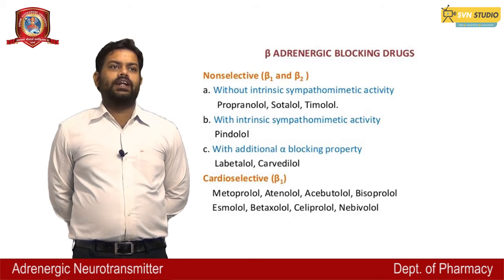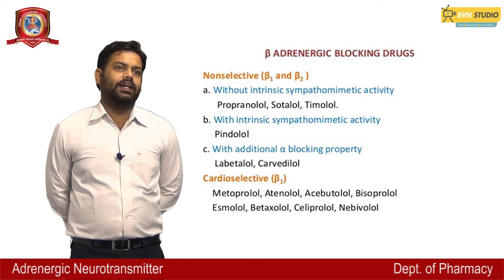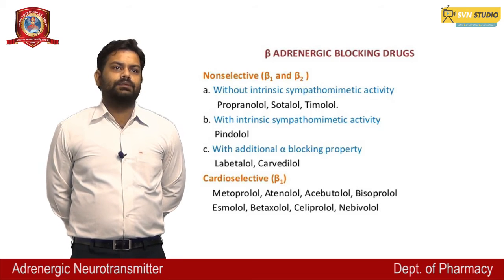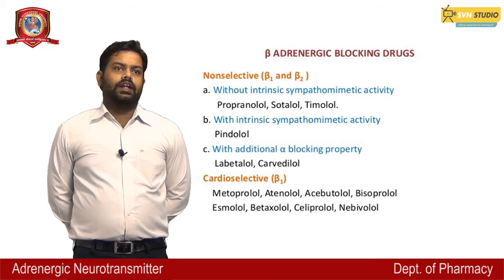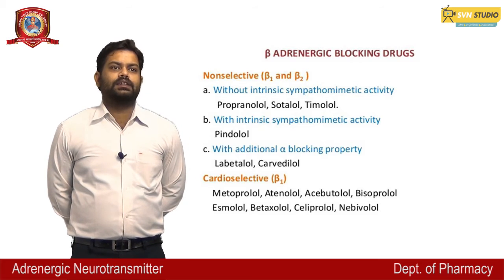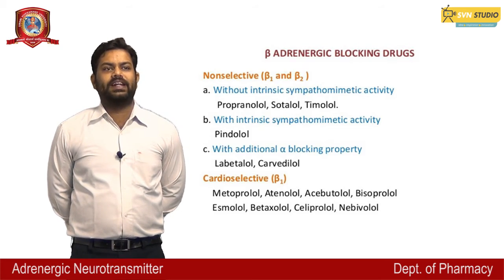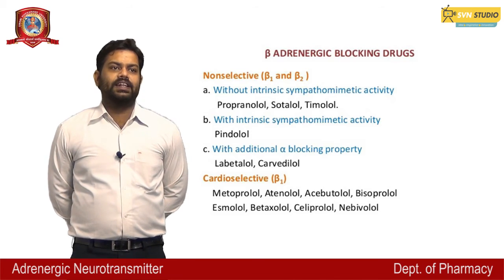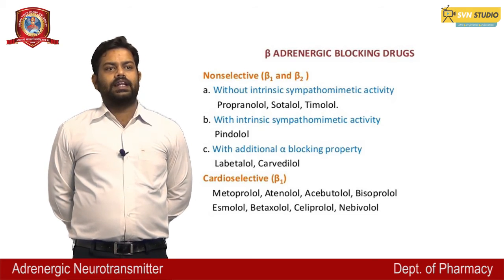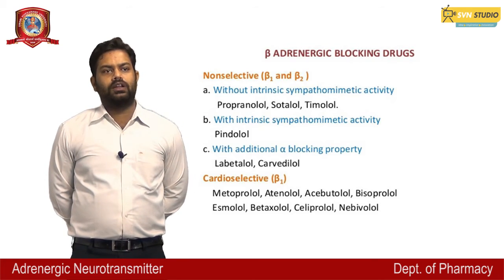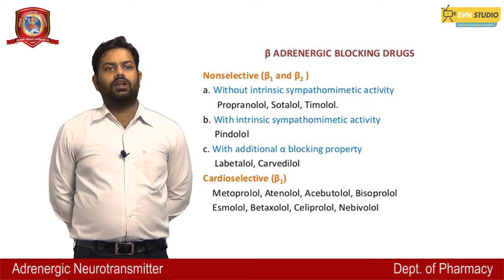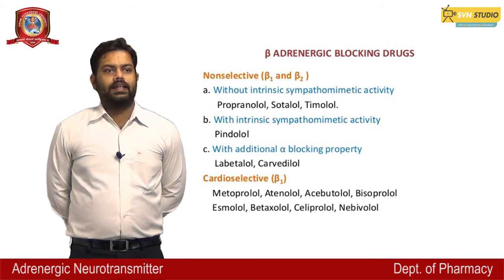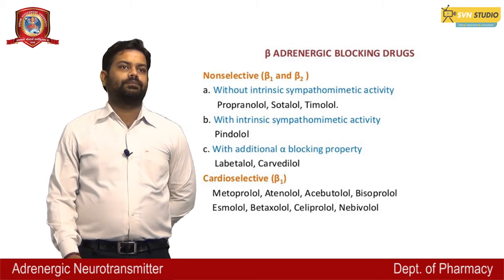Beta adrenergic blocking drugs: non-selective, that is beta-1 and beta-2, without intrinsic sympathomimetic activity: propranolol, sotalol, timolol. With intrinsic sympathomimetic activity: pindolol. With additional alpha blocking properties: labetalol and carvedilol. Cardioselective, that is beta-1: metoprolol, atenolol, acebutolol, bisoprolol and esmolol are certain examples.